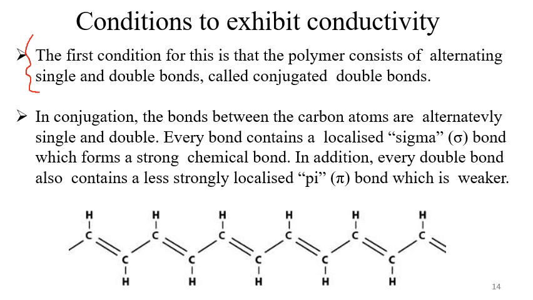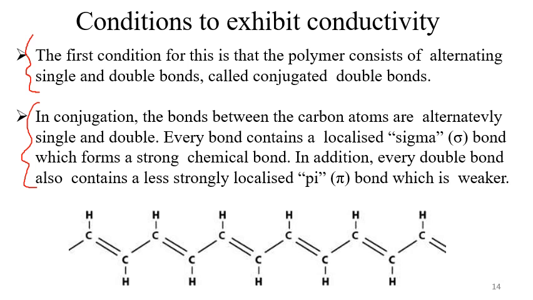The second point is that in conjugation, the bonds between the carbon atoms are alternately single and double. Every bond contains a localized sigma bond, which forms a strong chemical bond. In addition, every double bond also contains a less strongly localized pi bond.